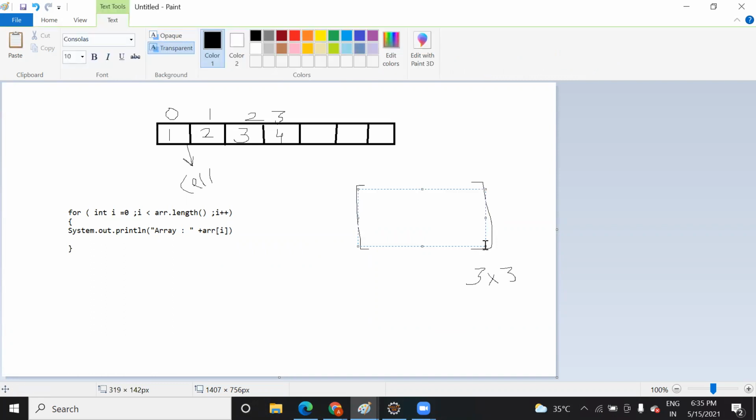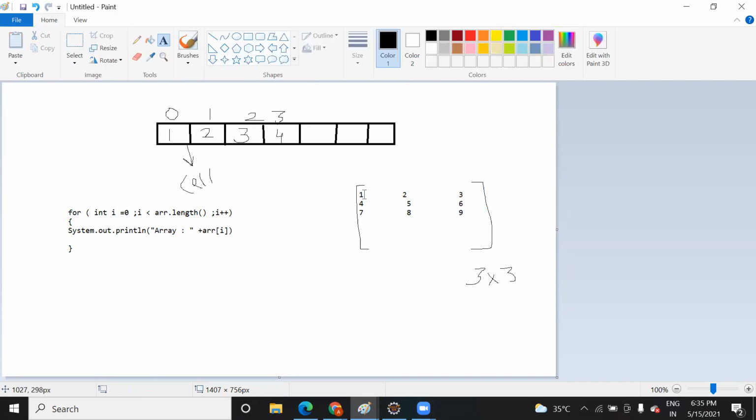Suppose you have data like 1, 2, 3, 4, 5, 6, 7, 8, 9, right? So here this is 3 cross 3, in the sense you have 3 rows and 3 columns. So this thing you can also save with the help of an array.